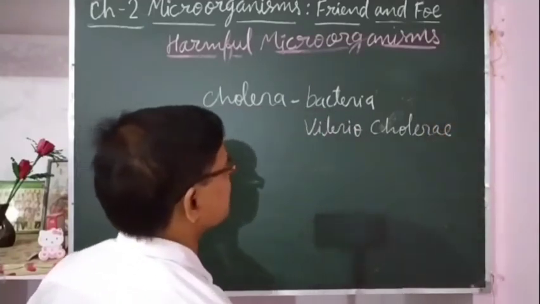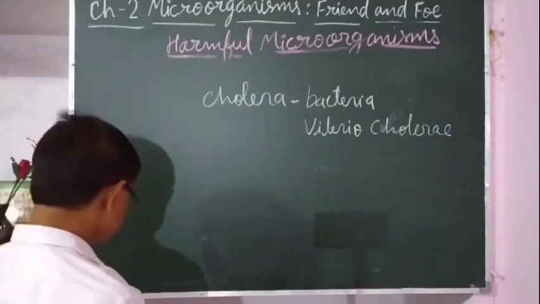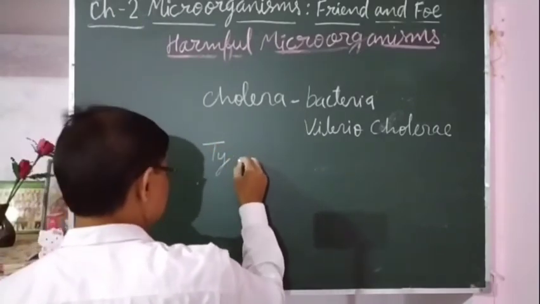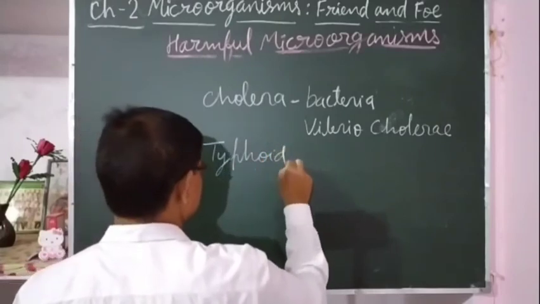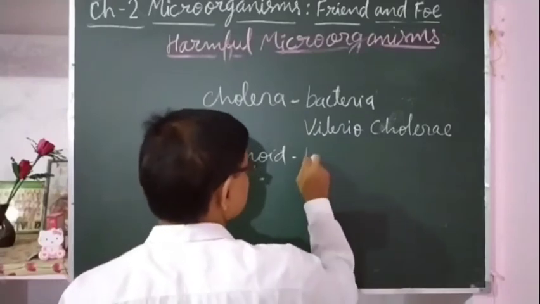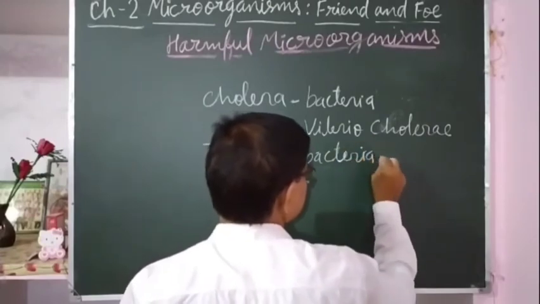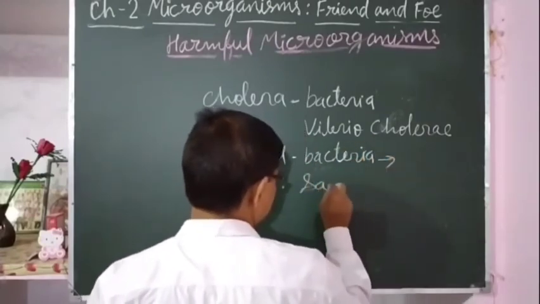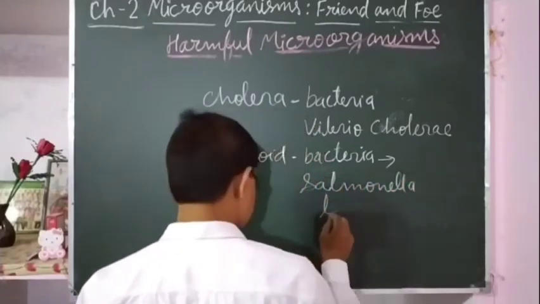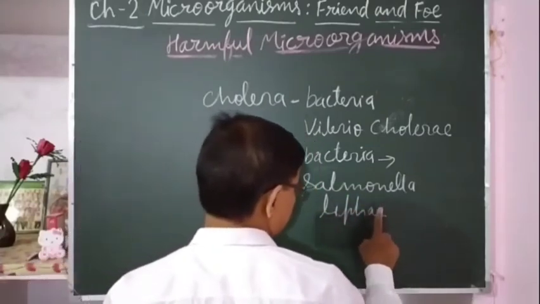Vibrio cholerae is the name of the bacteria by which cholera occurs. Typhoid is also a bacterial disease, caused by Salmonella typhi. The name of the bacteria is Salmonella typhi.